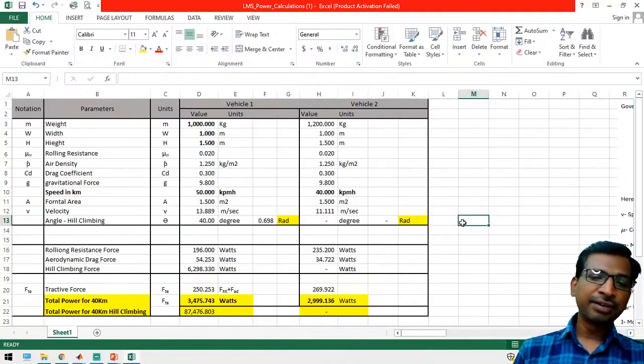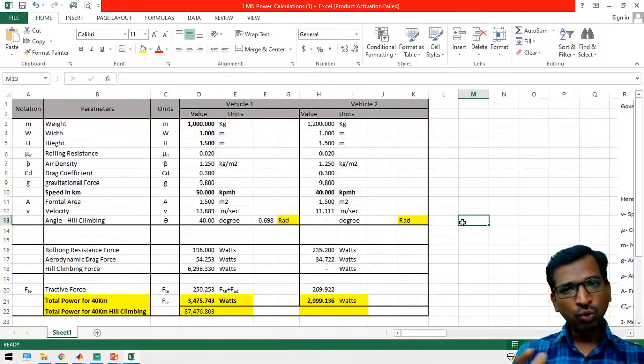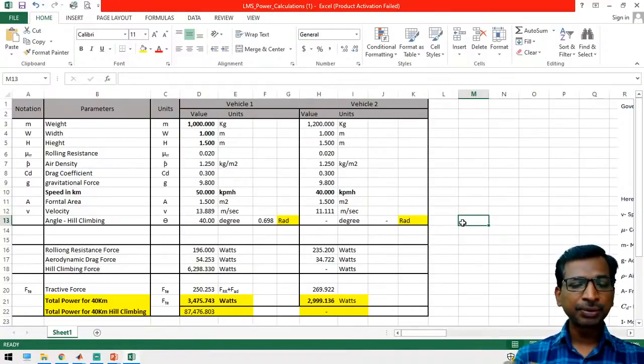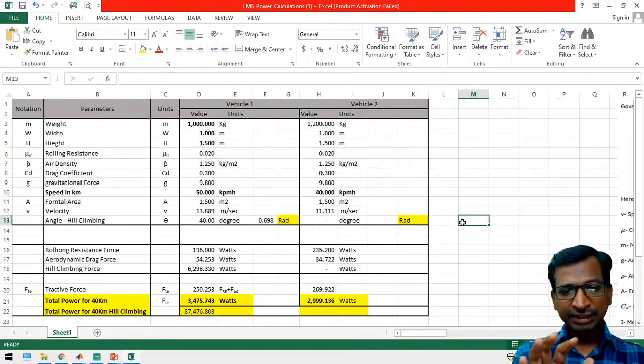Here the gear ratio and all we have to use in the exact calculations. Now we have not taken care of the other parts. For simplicity and for understanding purposes, we have used these calculations. Still, the same calculation is applicable for any vehicle.